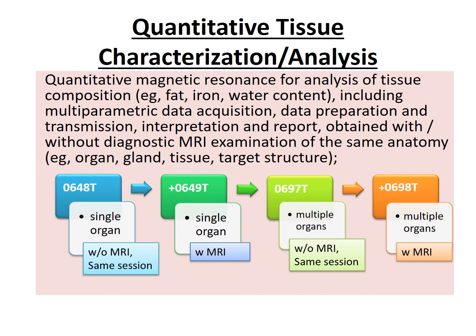CPTs are 0648T without diagnostic MRI examination of the same anatomy during the same session, single organ. 0649T with diagnostic MRI examination of the same anatomy, single organ. 0697T without diagnostic MRI examination of the same anatomy during the same session, multiple organs. And 0698T with diagnostic MRI examination of the same anatomy, multiple organs.